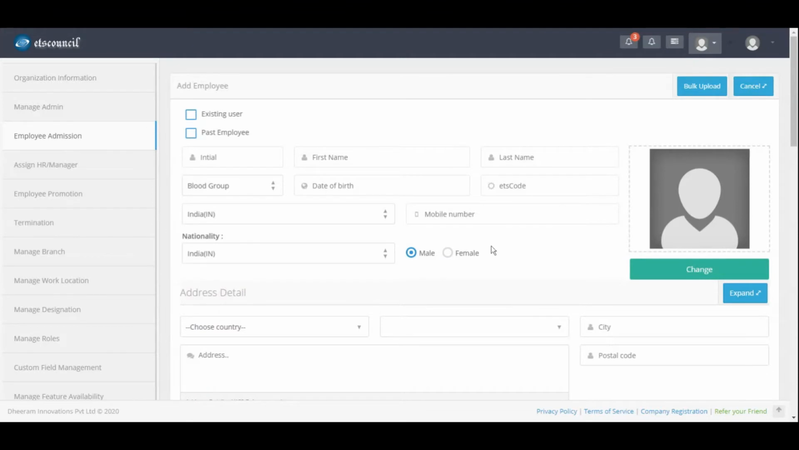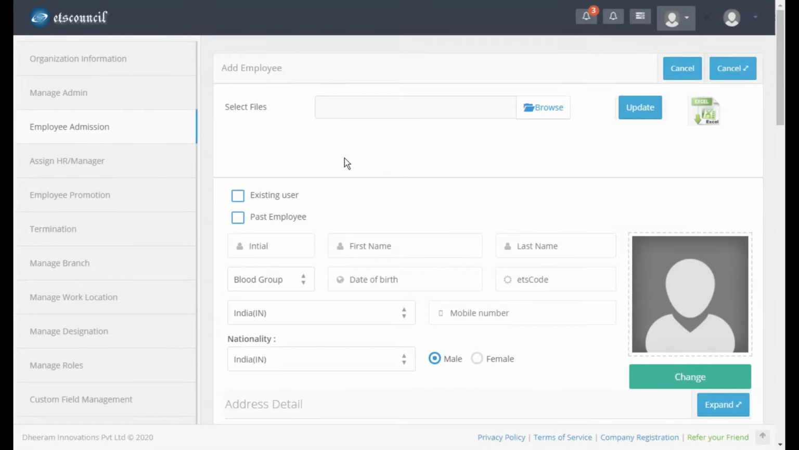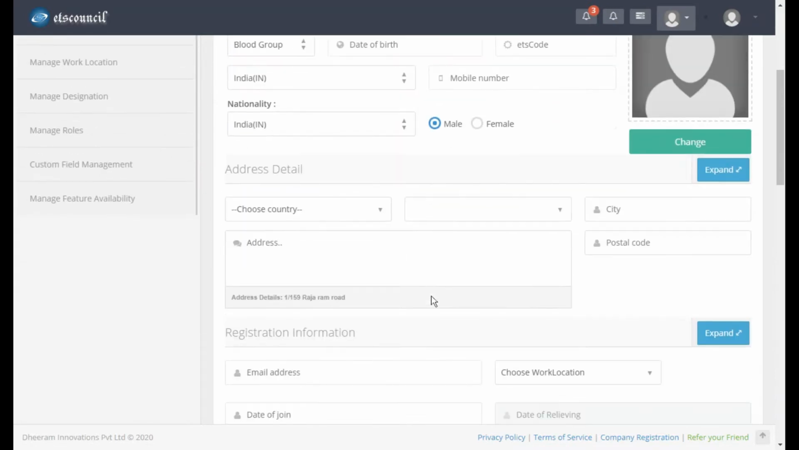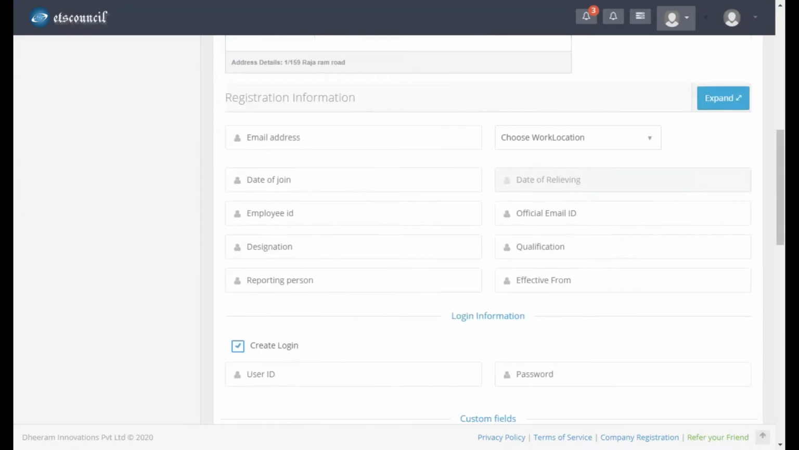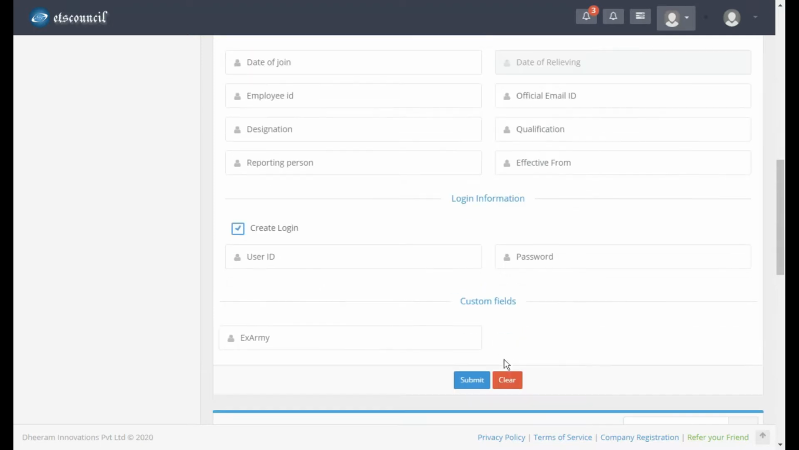Here is the ETS code. ETS code is a unique value to be assigned to every employee. It is not mandatory. Once the ETS code has been created for the employee, it cannot be changed in the future. Under employee admission, you can add your employees, starting from initial, first name, last name, and many more options. You can also create login credentials for each and every employee. In this section, you can give your user ID and password to every employee.